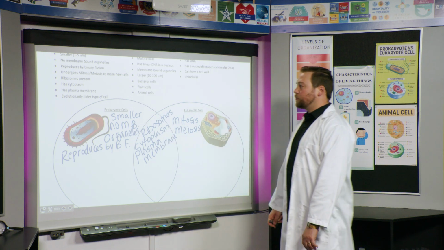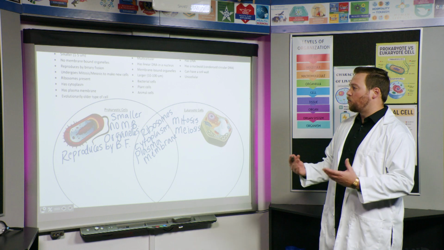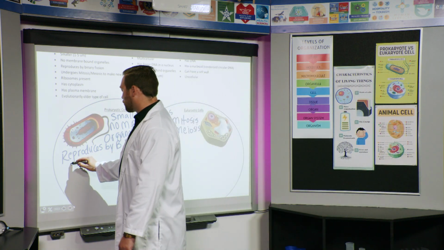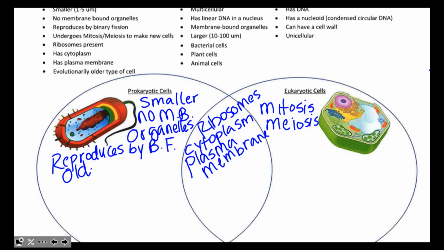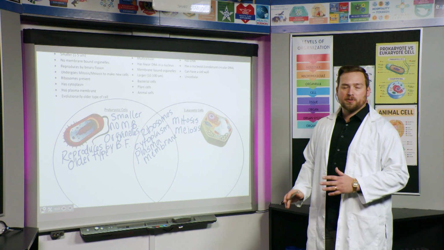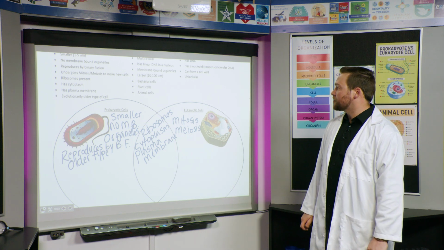We have evolutionarily the older type of cell. Which one of these are older? You might remember that pro actually means before, and so this is the older of the two. So I'm just going to put older type right here. Prokaryotic cells was some of the first forms of life on the planet.